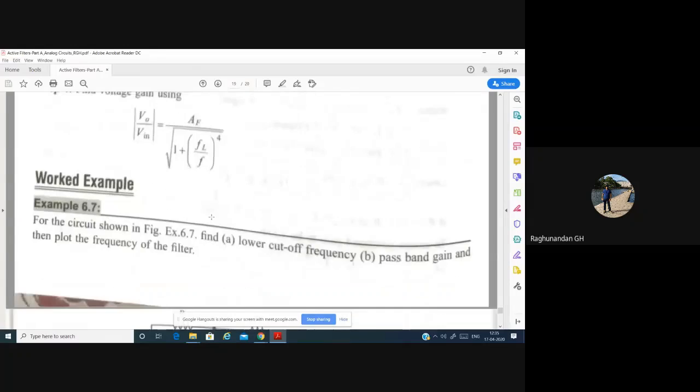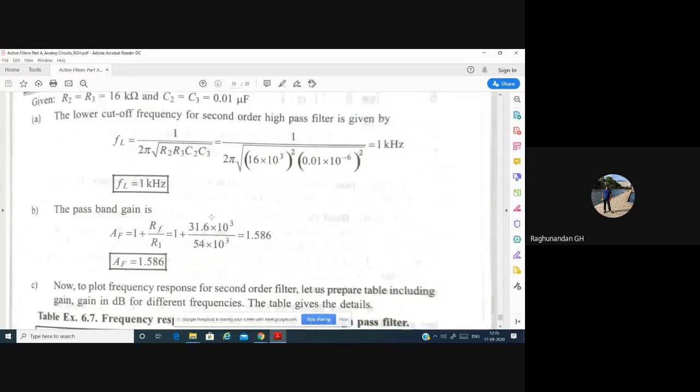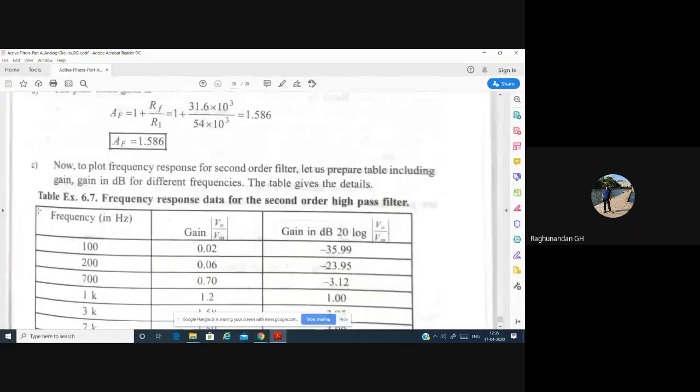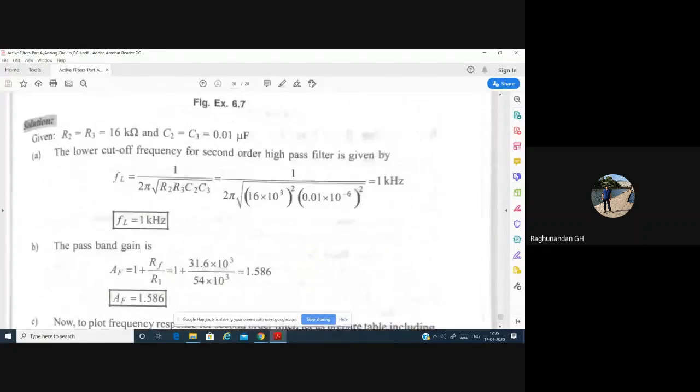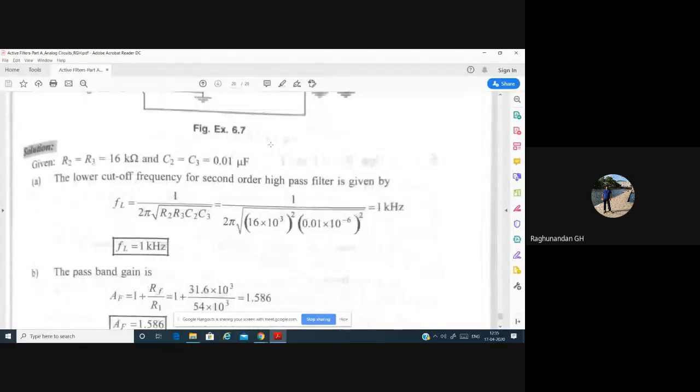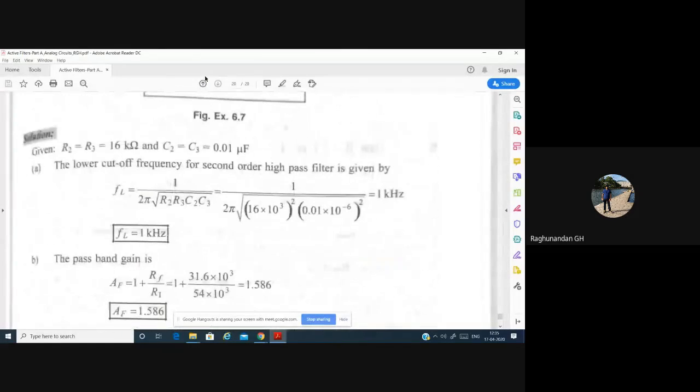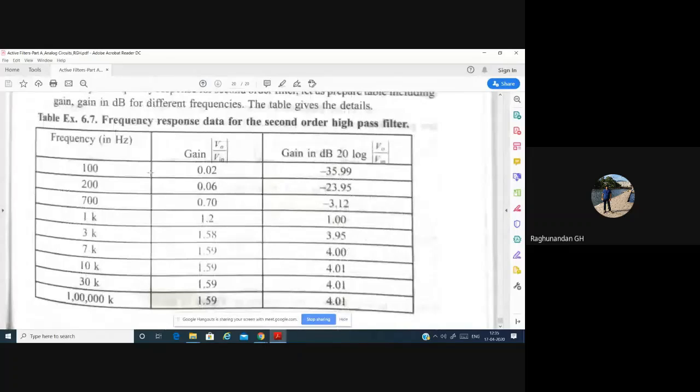The methodology, everything is the same. Sometimes they'll give you the values and the range also, starting from 100 hertz to some 1 megahertz, and ask you to plot for different values of frequency.